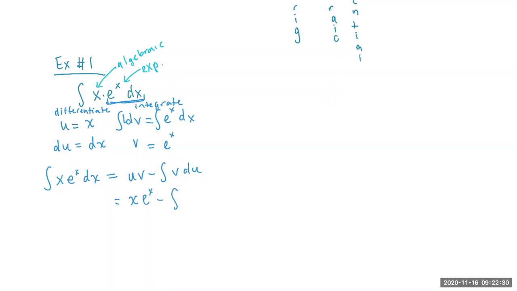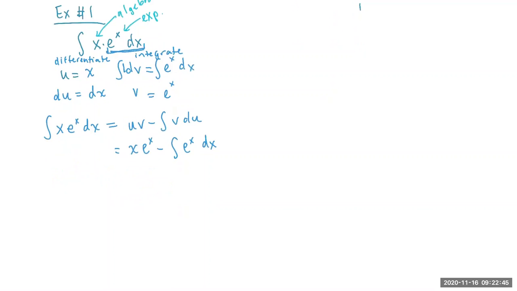minus the integral of, here we have v, so we go back to v being e to the x. And then what is du? Well, du actually is dx. And so if you look at your equation now, you rewrote this antiderivative right here to be this expression. And then the next steps would involve you integrating this piece.